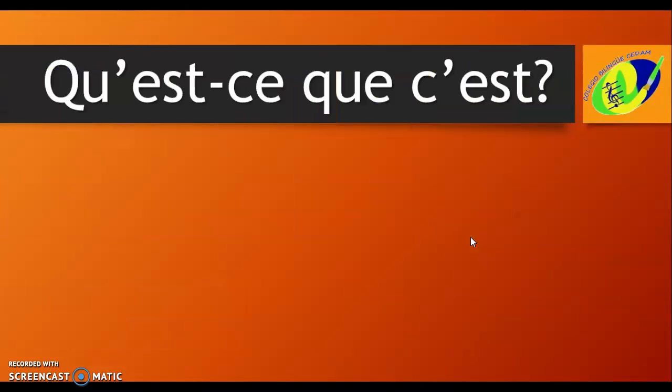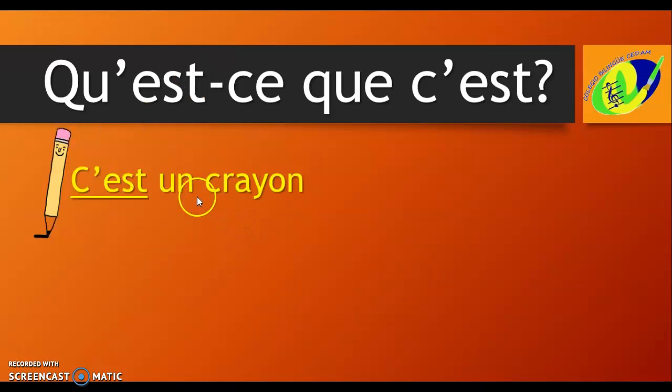Let's take a look at these examples. We have the question again. Qu'est-ce que c'est? Is that singular or plural? Okay, singular, right? So we have, the answer is c'est un crayon. C'est because it's singular. Un because it's masculine. C'est un crayon.